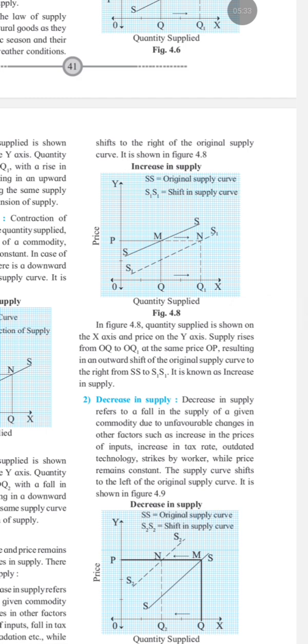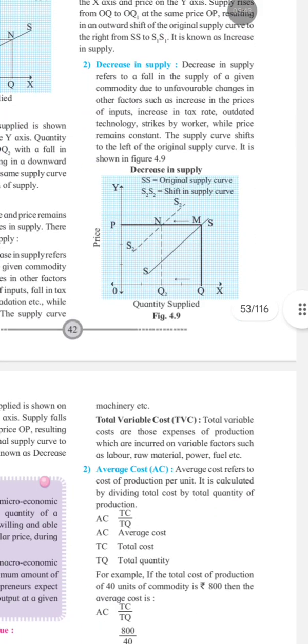SS is the supply and S1, M to N. This is a shift in supply curve, shift towards right side. डिक्रीज में देखो, जो S2 है, सप्लाई टू जो है लेफ्ट साइड को जाता है.